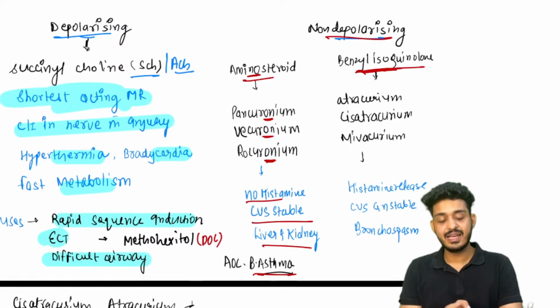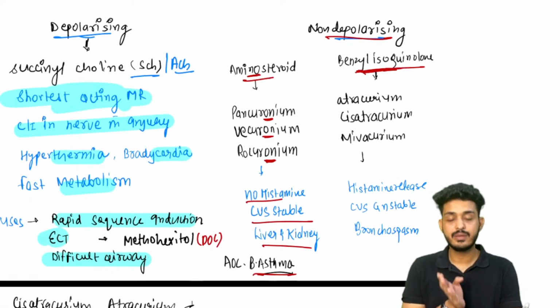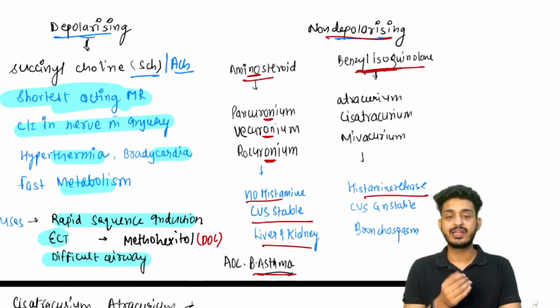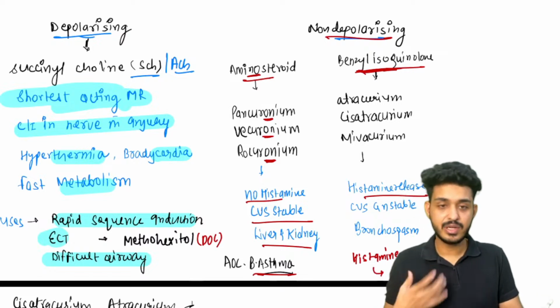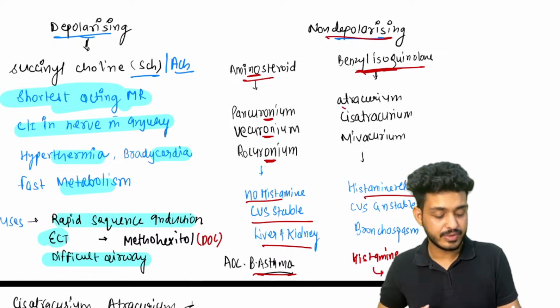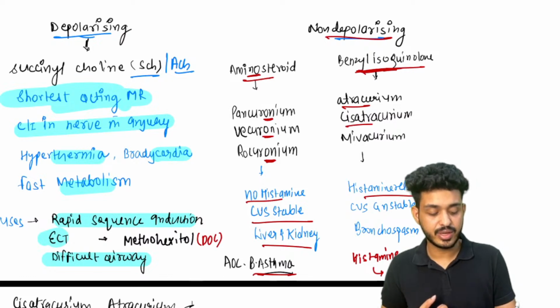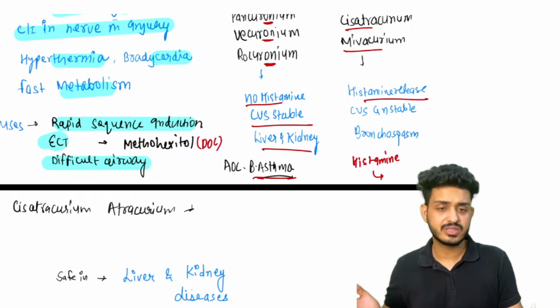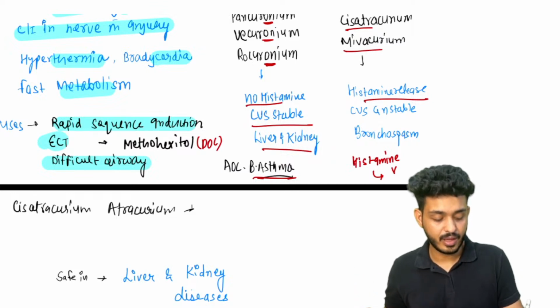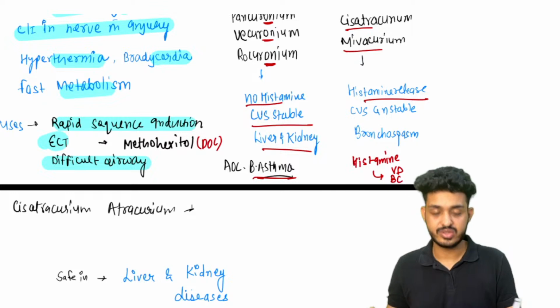Second one, benzyl isoquinolones. They will be releasing what? Histamine. Basic function of histamine, try to answer guys, what is the basic function of histamine? What will histamine do to your body? Examples will be atracurium, cisatracurium, and mivacurium. They will be releasing histamine, and it will be causing vasodilation and bronchoconstriction.